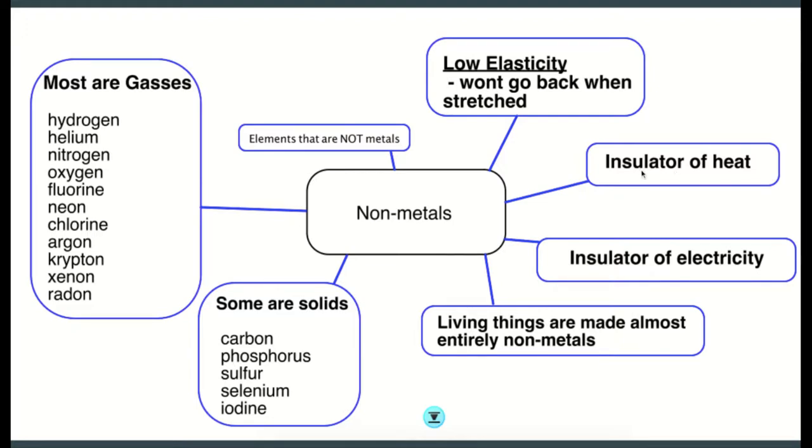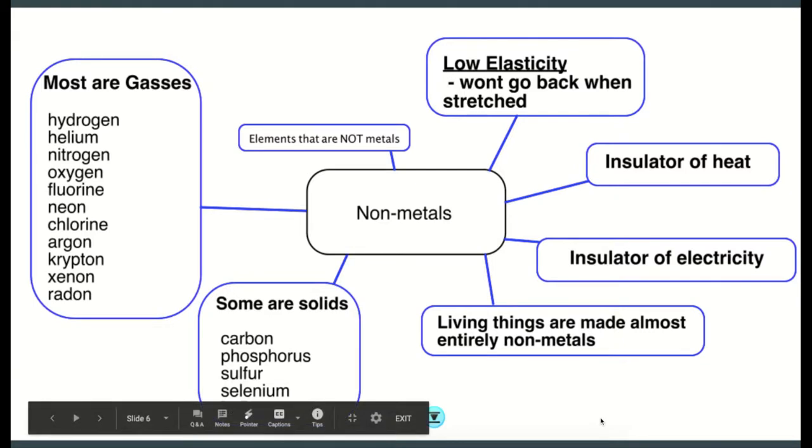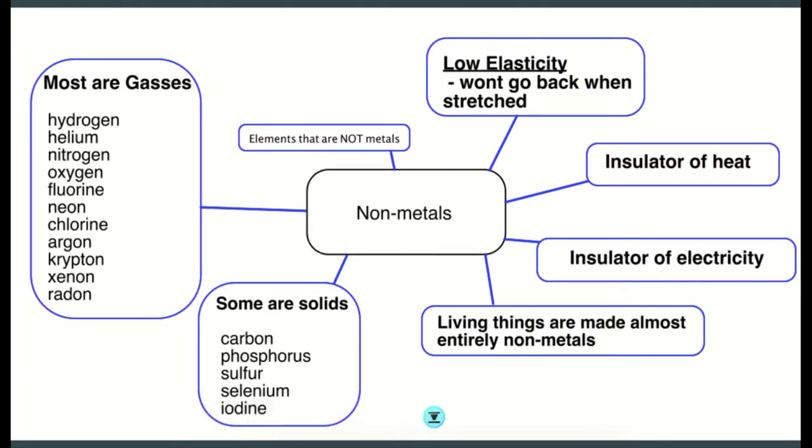Okay. Nonmetals are insulators of heat, so the heat cannot travel through them. They're insulators of electricity. Living things are almost always made of nonmetals. Yes, you do have metals in your body, but most of your body is not made of metals. Some nonmetals can be solids, like carbon, phosphorus, sulfur, selenium, iodine. But most nonmetals are gases when found in nature, and you can see those lists there. You don't have to copy every single one on there, but it'd be nice if you did draw that little diagram onto your notes. And like I said, feel free to pause.